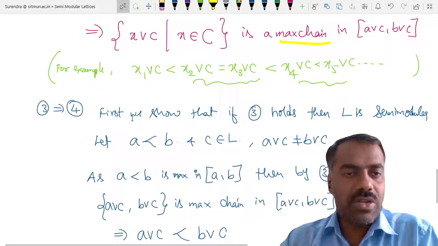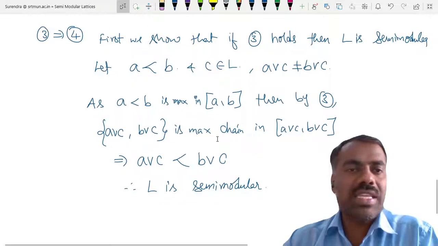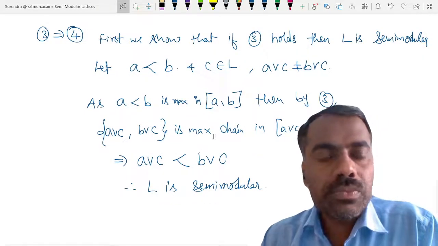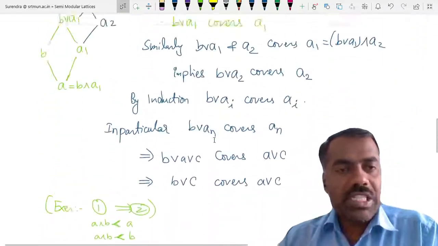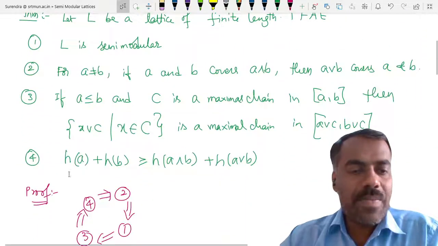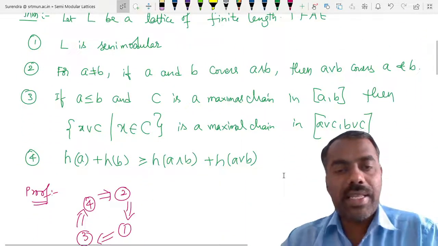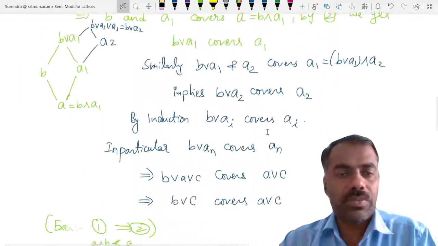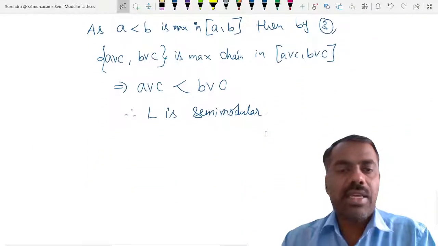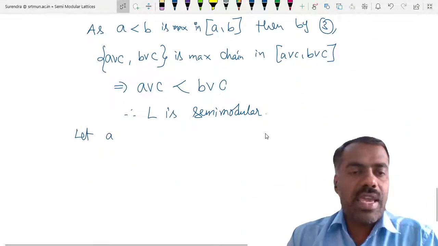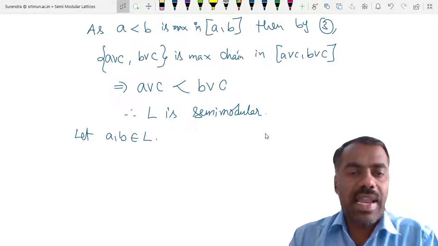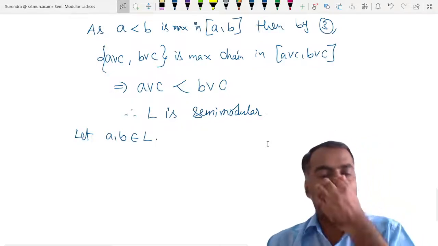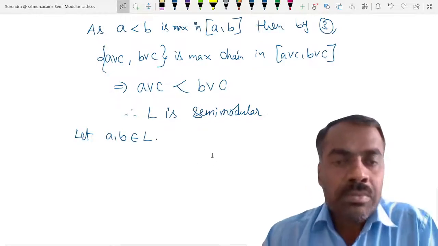Of course, we want to show that 3 implies 4. What we have shown is 3 implies 1. Okay, fine. Now, what is the fourth one? For any two elements A and B, h of A plus h of B should be greater than or equal to h of A meet B plus h of A join B, that we want to show. Okay, so start with: let A and B be any two elements of the lattice. Then for height, we have to get that relation.